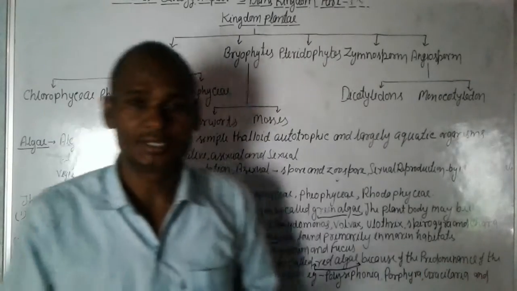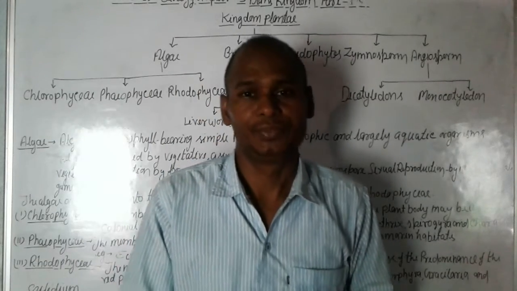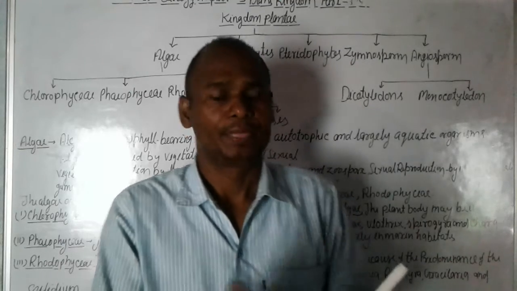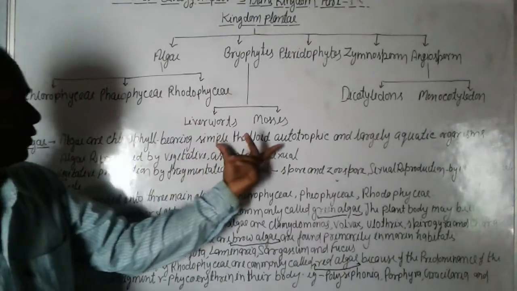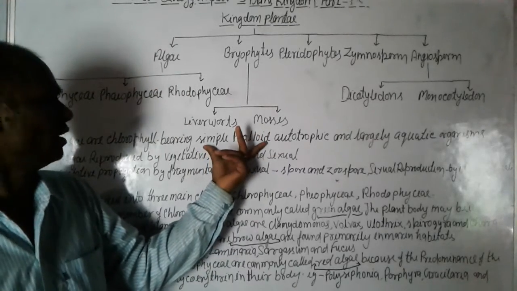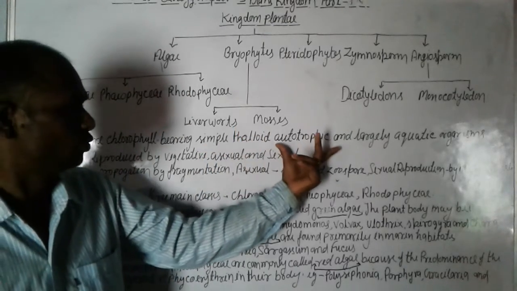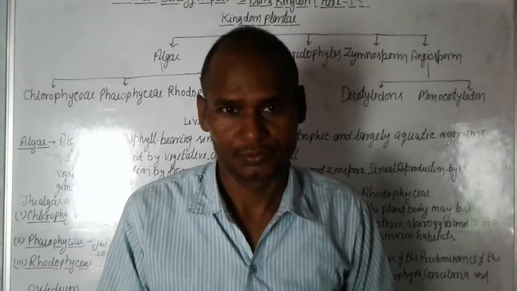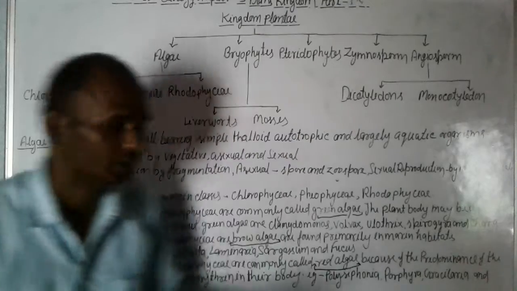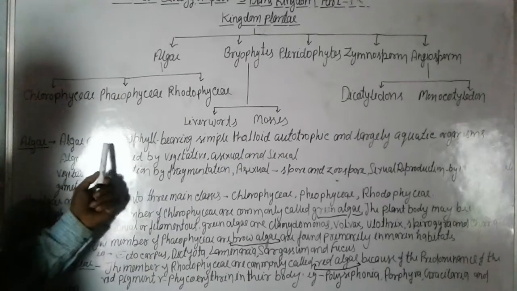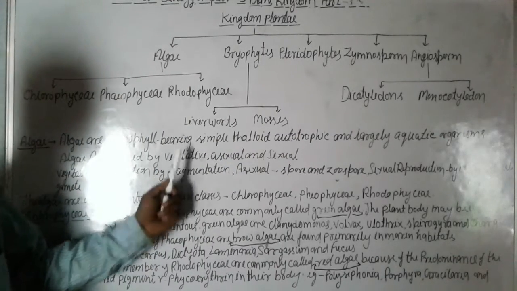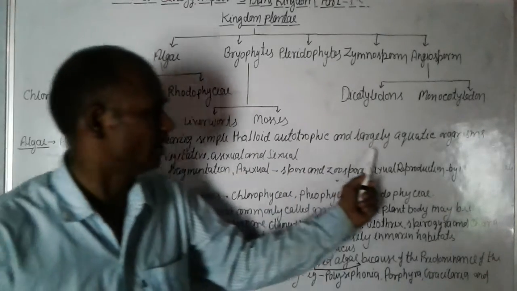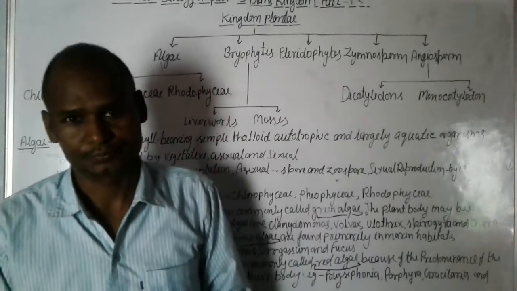So algae are chlorophyll bearing, simple thalloid, autotrophic and largely aquatic organisms. Once again, algae are chlorophyll bearing, simple thalloid, autotrophic and largely aquatic organisms.